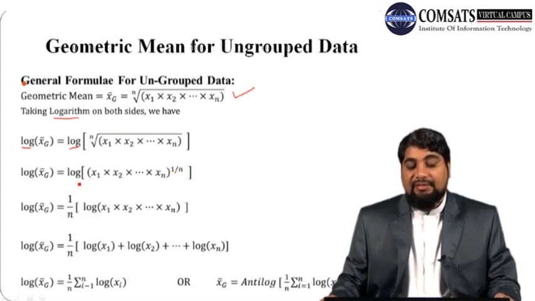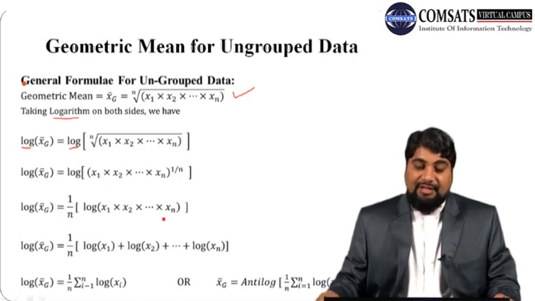Now there is a rule of logarithm that if we have a certain number raised to a certain power, then this exponent or power can be taken at the start. So just shift this 1 by n to the start. So we get 1 over n and then the log of this product.